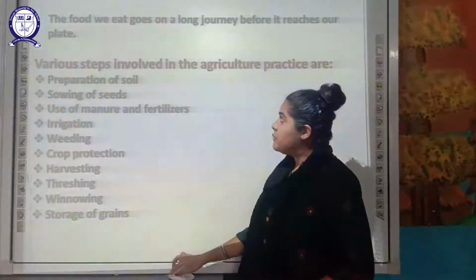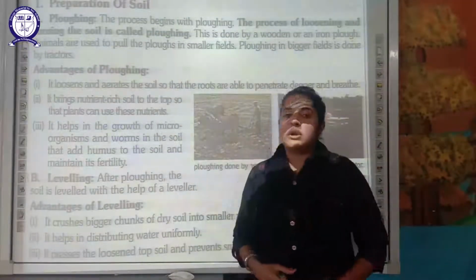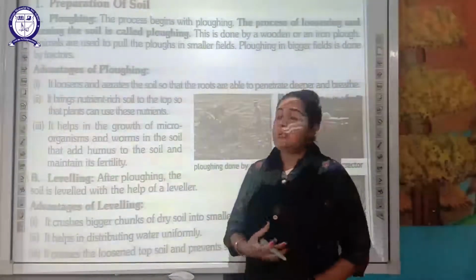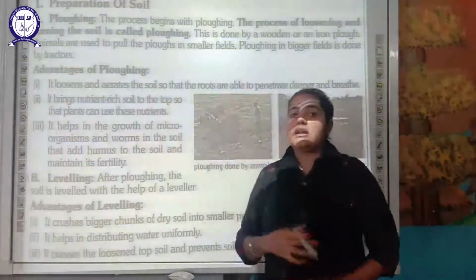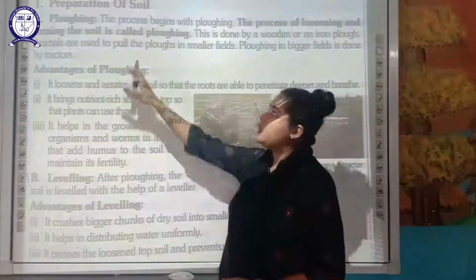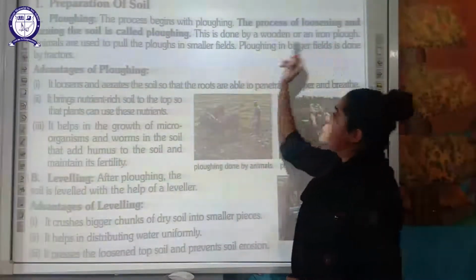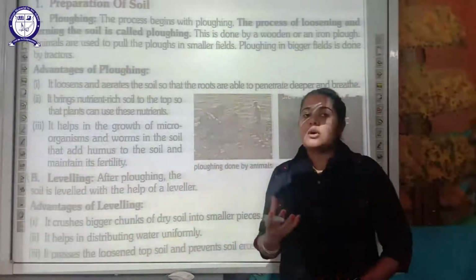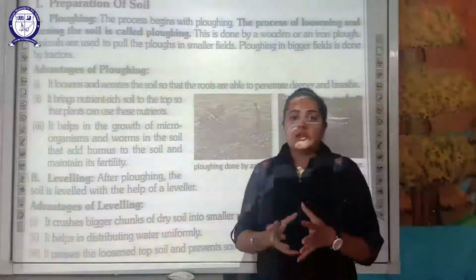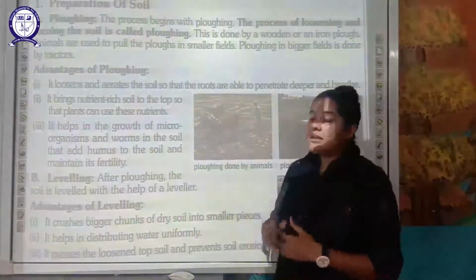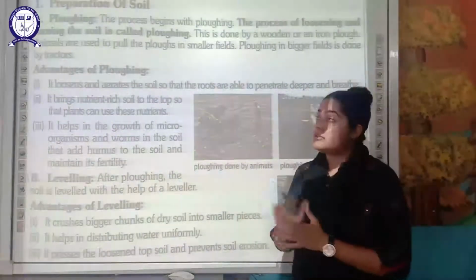So let's move forward. First of all, the first step is preparation of the soil. How is the soil prepared? For that, the first thing that is done is plowing and then leveling. So we have to discuss plowing. What is plowing, students? Plowing is the process of loosening and turning the soil. You are making the soil loose and you are turning that soil. That is plowing. The very first process is plowing.